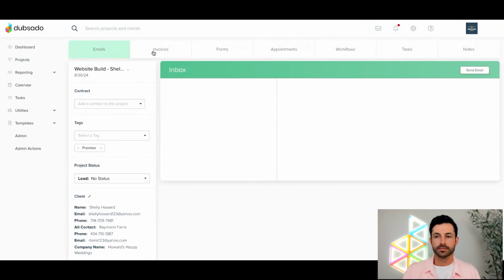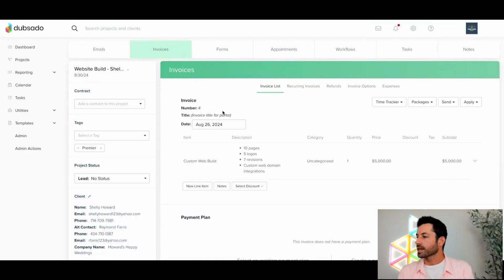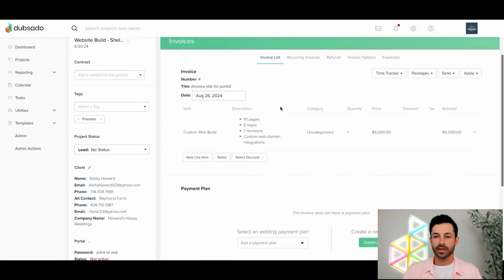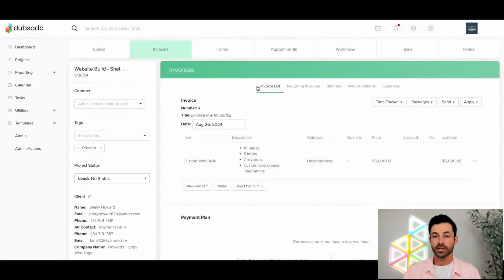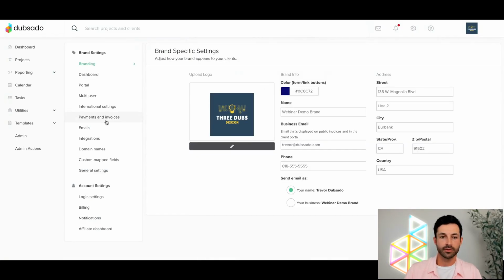All right. So Lori was asking, how do you add a credit card fee? That's a really good question, Lori. By default in Dubsado, there's not going to be a good way to add in a separate fee for a credit card. However, with the advent of Dubsado payments, we generated and created our own surcharging system that can automatically add in a surcharge if your client is paying with a credit card. This is getting a little bit off topic from the core of what we're talking about today, but it's important to call out that if you're signed up with Dubsado payments, and that's just Dubsado payments powered by Stripe, you go into your brand settings here and go to payments and invoices.